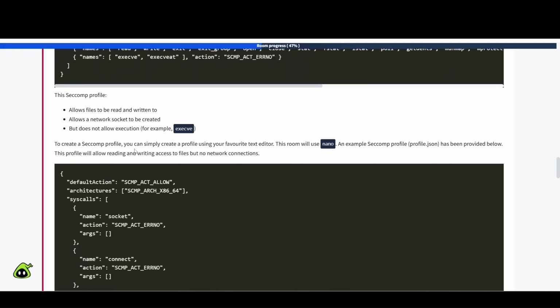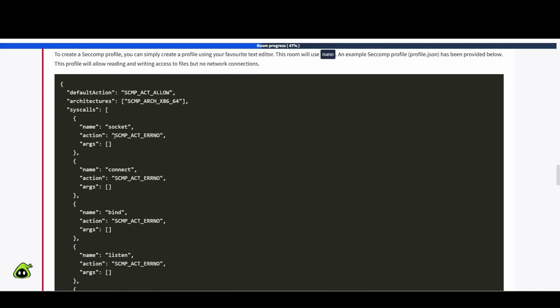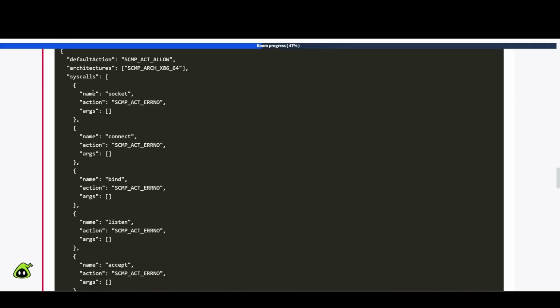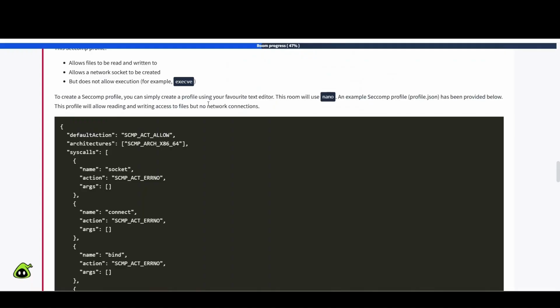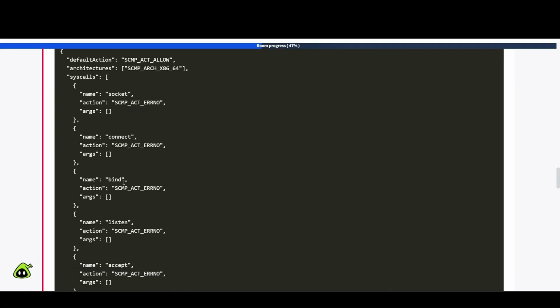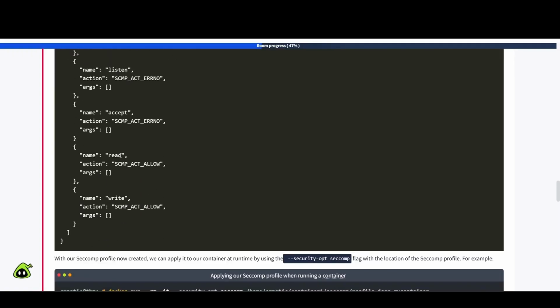To create a seccomp profile, you can simply create a profile using your favorite text editor. This room will use Nano. An example seccomp profile.json has been provided below. This profile will allow reading and writing access to files, but no network connection. So let's take a look here. Default action SCMP_ACT_ALLOW. There's architecture. Here's the list of syscalls here. Okay, and it says that no network connection. So you can see the SCMP_ACT_ERRNO: socket, connect, can't do that, can't do bind, listen, etc. So I think we get the gist of it. And then things that it's allowed to do, read and write.